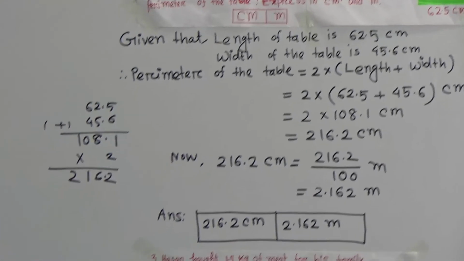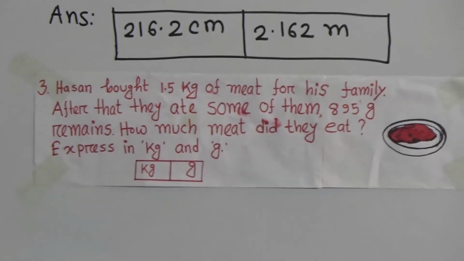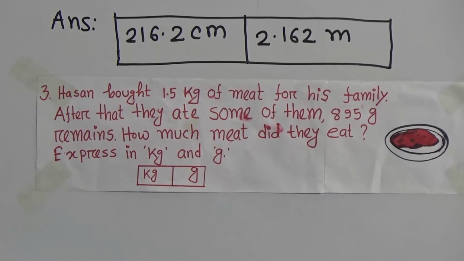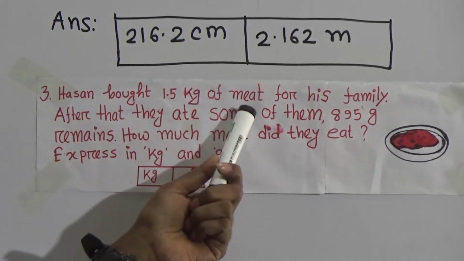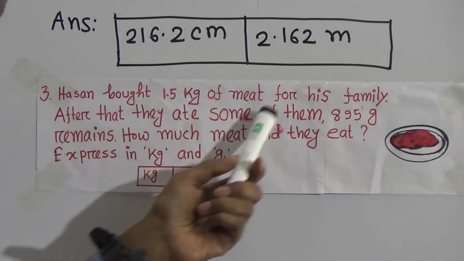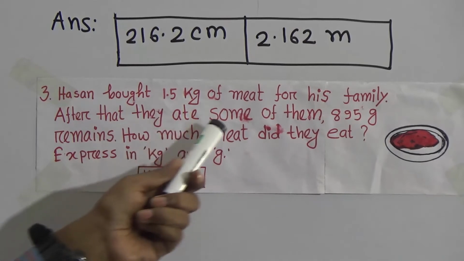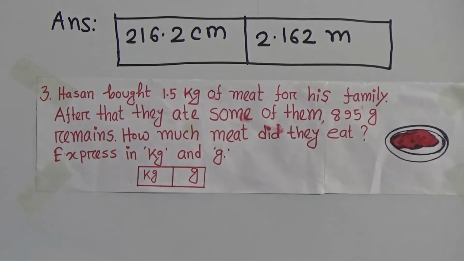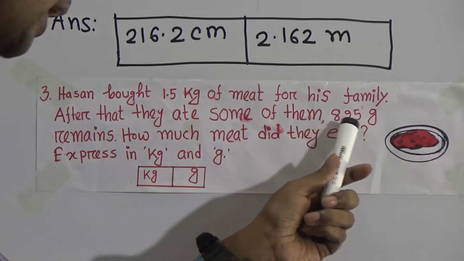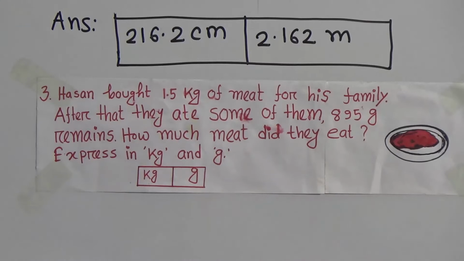Now I will solve question number 3. Hassan bought 1.5 kg of meat for his family. After that, they ate some of them. 890 gram remains. How much meat did they eat?